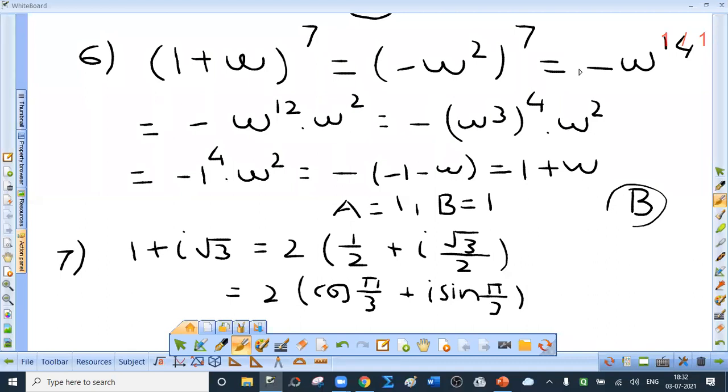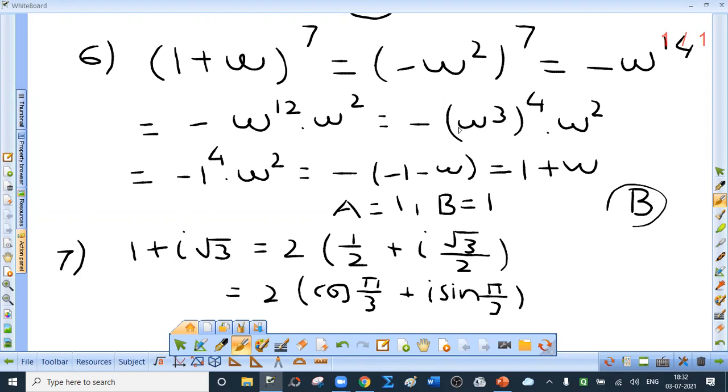MCQ number 6, it is a good one. Omega not equal to 1 is a cube root of unity, and 1 plus omega raised to 7 is a plus b omega. Then what are the values of a and b? See, 1 plus omega square equals 0. So what is 1 plus omega? Minus omega square, raised to 7. Minus 1 raised to 7 is minus 1. Omega square raised to 7 is omega raised to 14. Now what is omega raised to 14? It is omega raised to 12 into omega square. Omega raised to 12 can be written as omega cube raised to 4. But omega cube is 1.